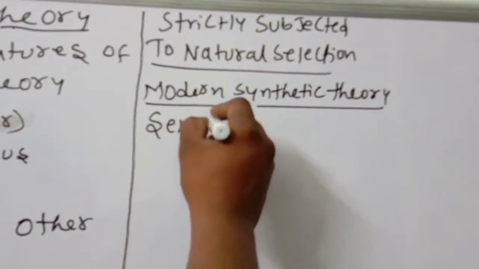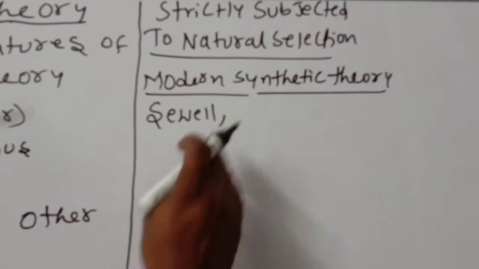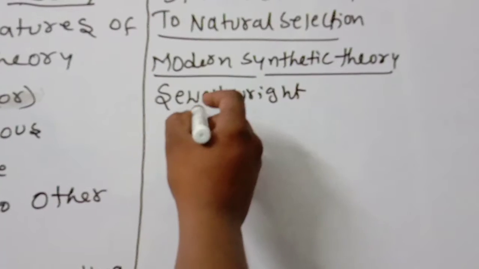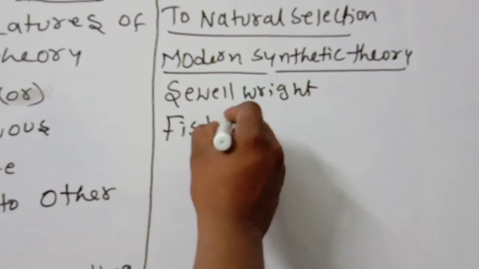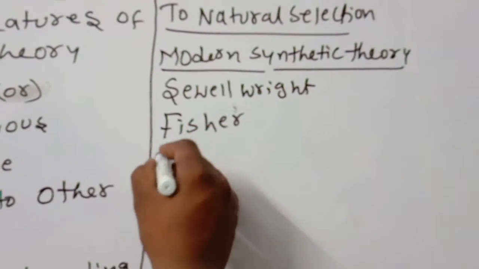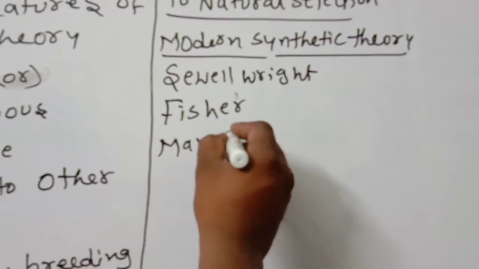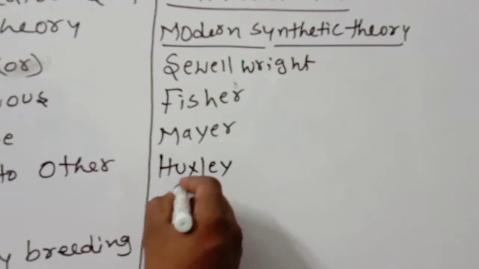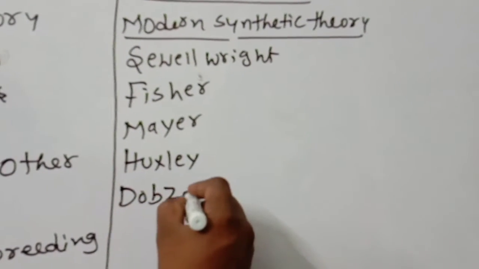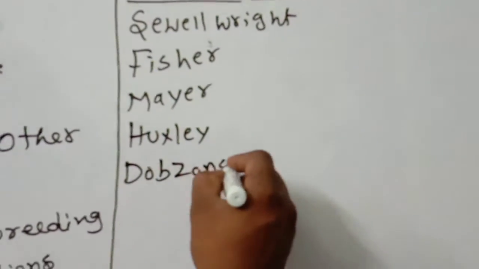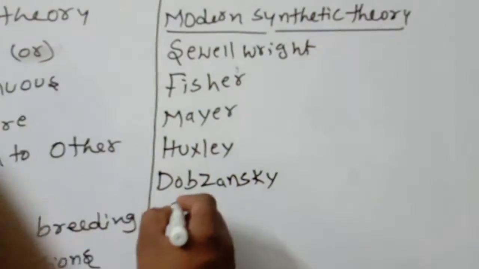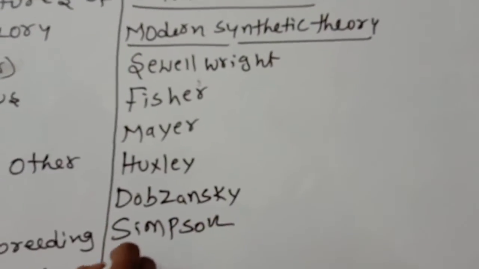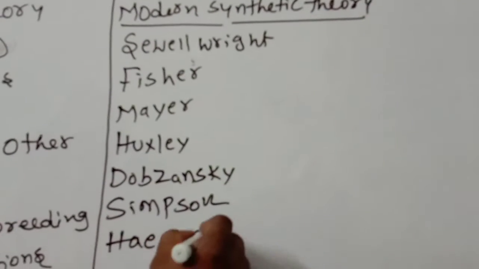Sewall Wright, Fisher, Mayr, Huxley, Dobzhansky, Simpson, and Haeckel. These all are scientists.